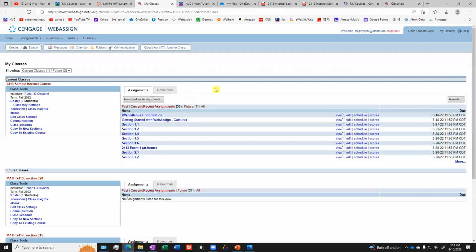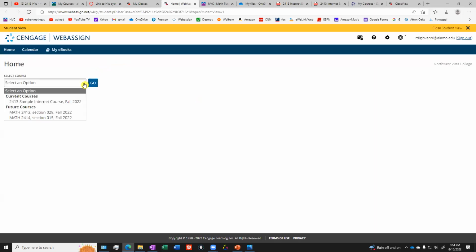If you do, great, sign in. If you don't, please create an account. See, I already have an account, so it's letting me in here. So I wanted to show you what this is going to look like for you once you get into this homework system. So I'm going to open the student view here. Now, this is a sample course, just so you can get a feel for what it looks like.